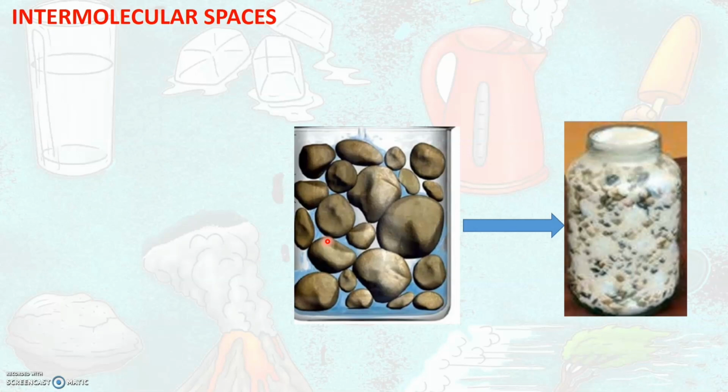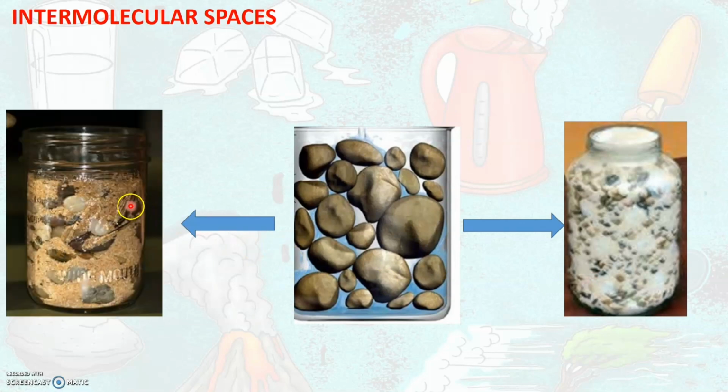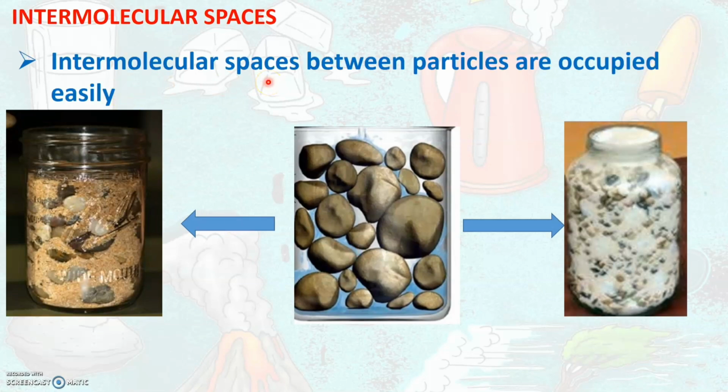Or in other words, since these particles of sugar are small, they go and occupy the intermolecular space. Same like that, when you add sand, it is the same thing that happens. These sand particles that are smaller, go and occupy the intermolecular space, or the space that is existing between these pebbles. So from this experiment, we conclude that intermolecular spaces exist between particles, and these intermolecular spaces can be occupied easily.